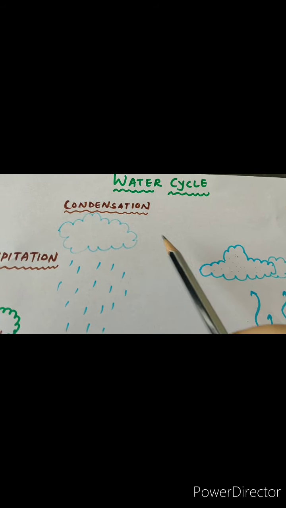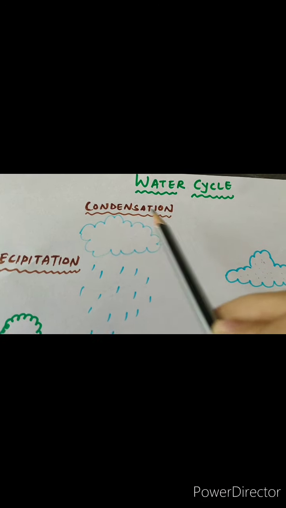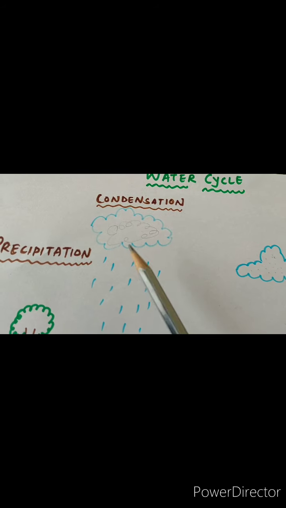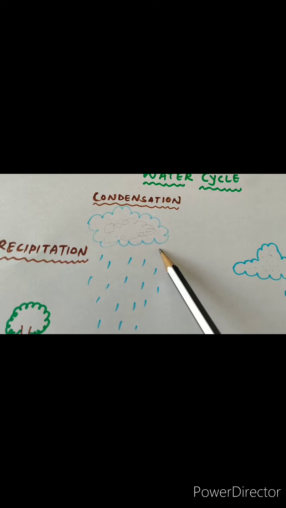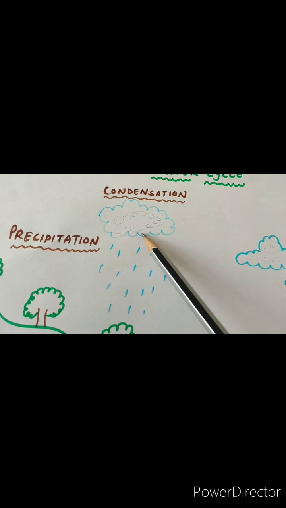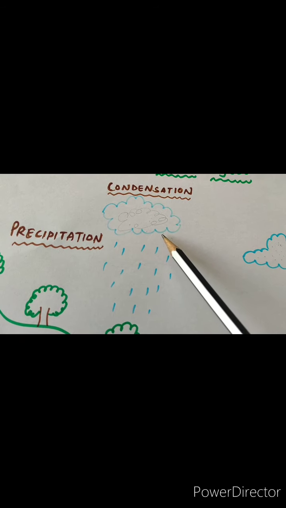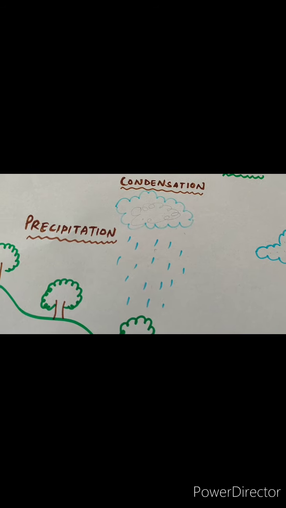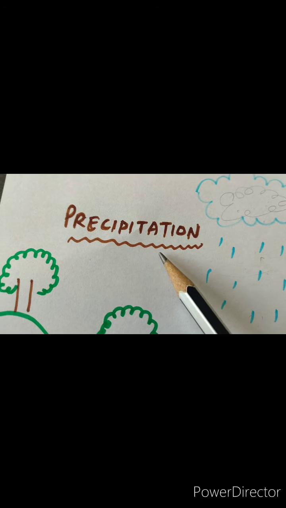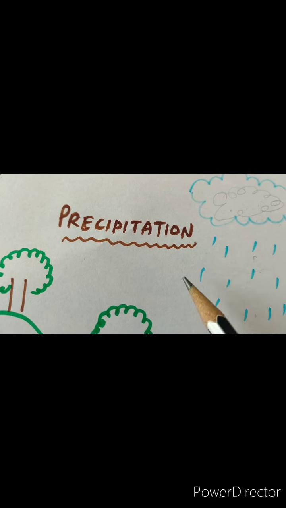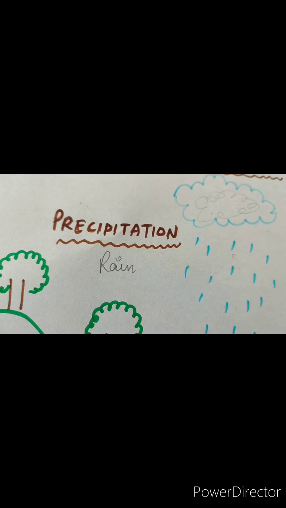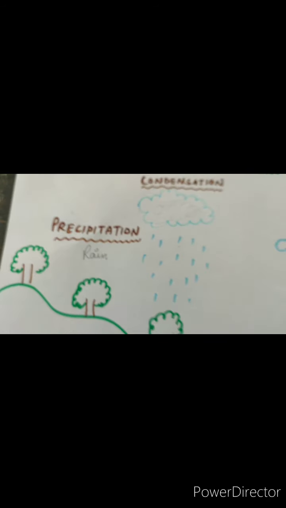As clouds travel, they accumulate more water droplets and become very heavy. When clouds become too heavy and cannot hold the water droplets, it starts raining, and that process is known as precipitation. In simple language, we can call it rain.